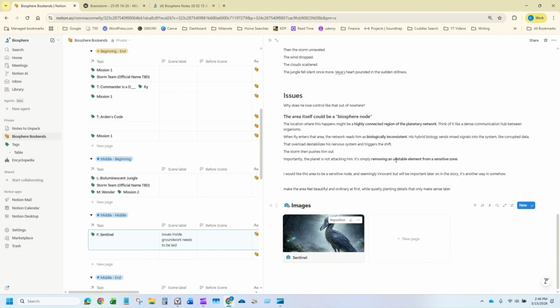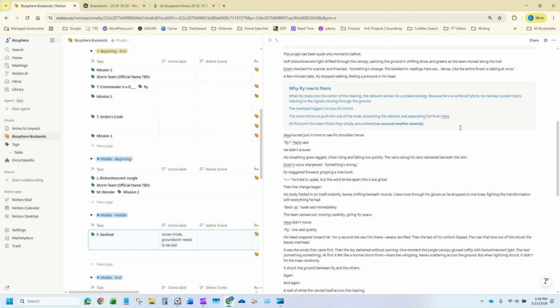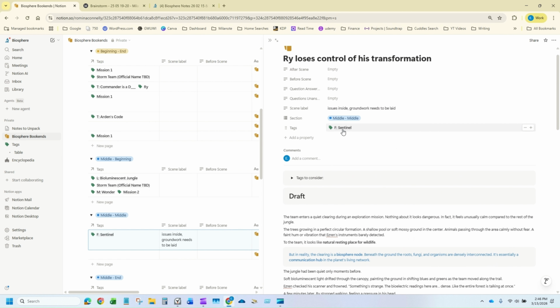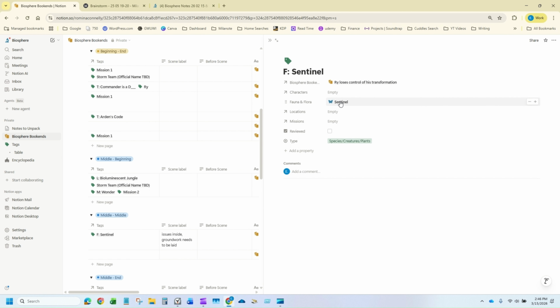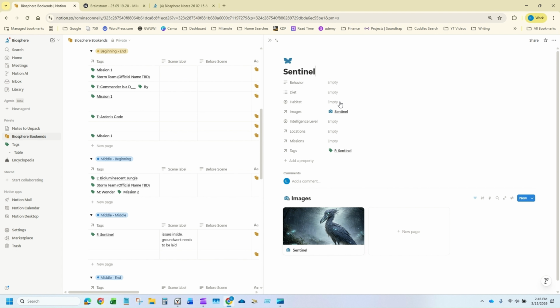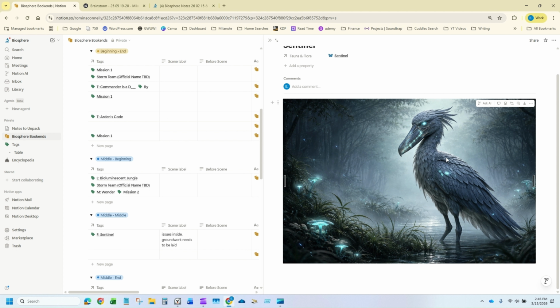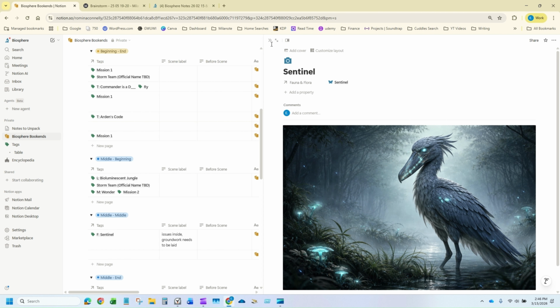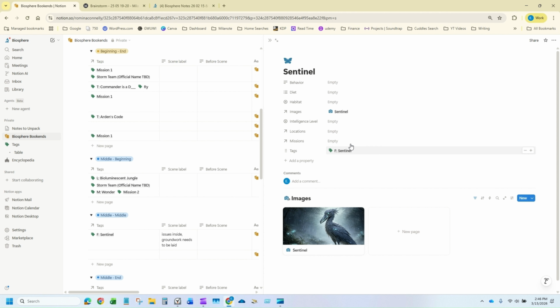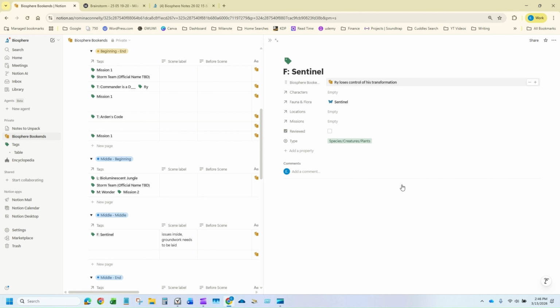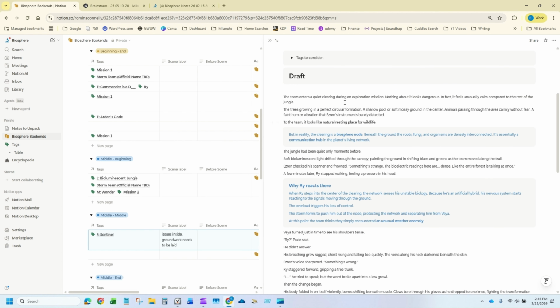So this is the image of the sentinel. And they're all linked up. So if you go into the sentinel here, you can see this is the creature. Those are the scenes related to that creature. These are the images that are related to that creature. And you can even go in here and look at the actual image database for it. And then if you want to go back, you can go back to here, the scene, and into the draft itself.